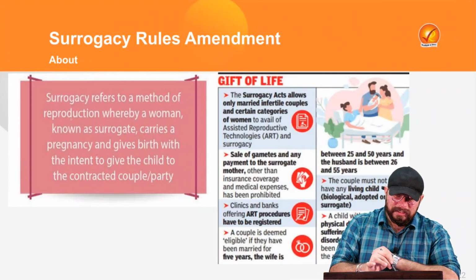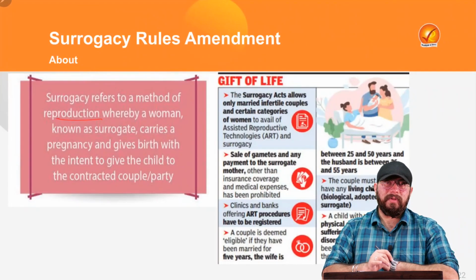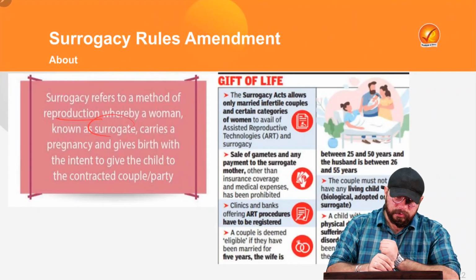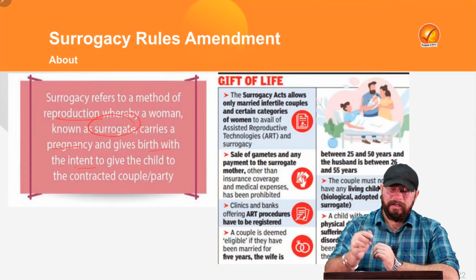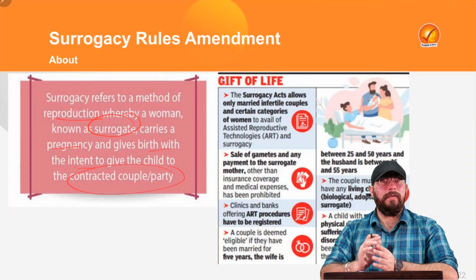Now, surrogacy is a method of reproduction whereby there is one woman who is known as a surrogate. She carries the pregnancy and gives birth to a child with the intent to give that child to a contracted couple or party.